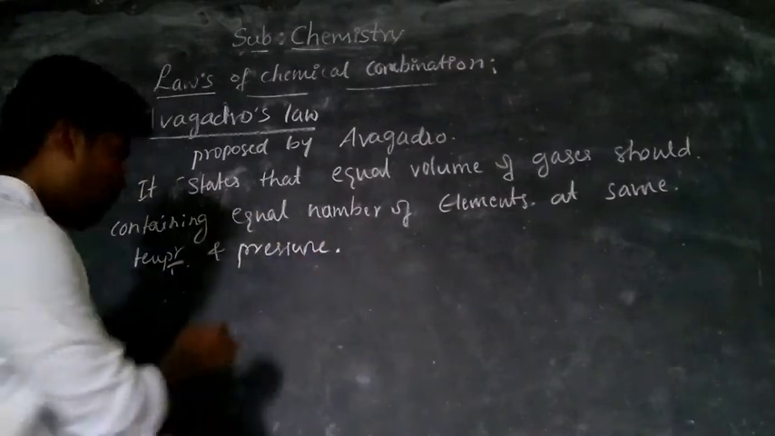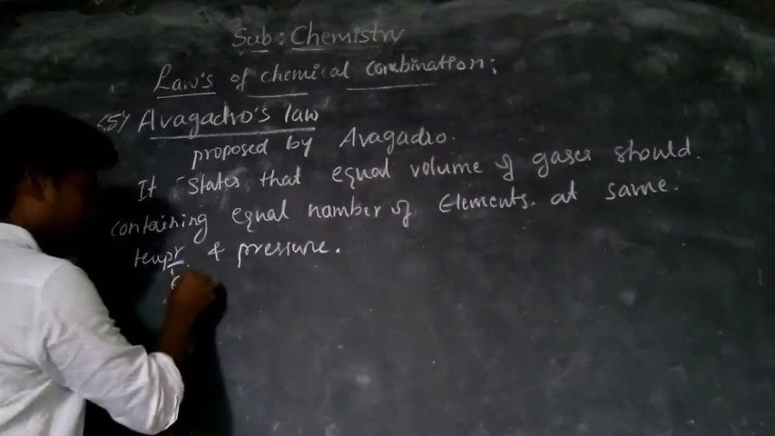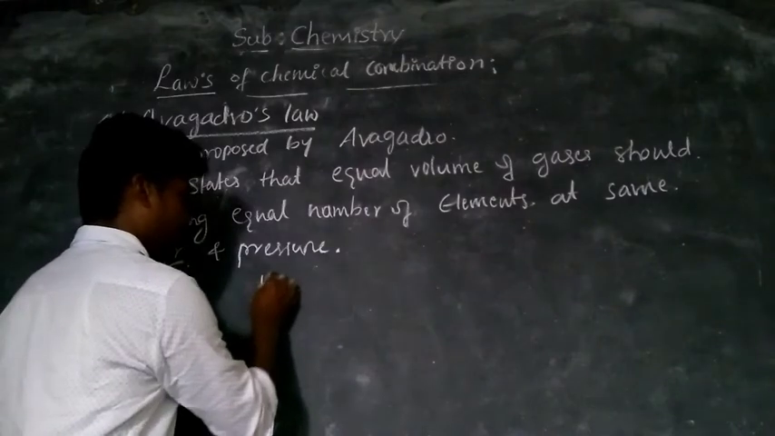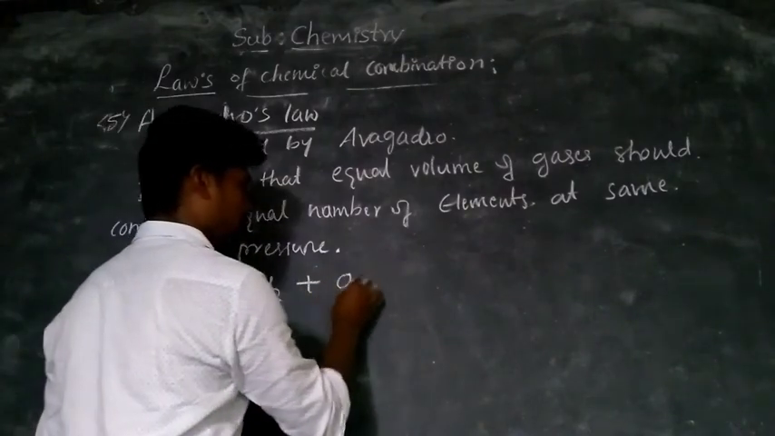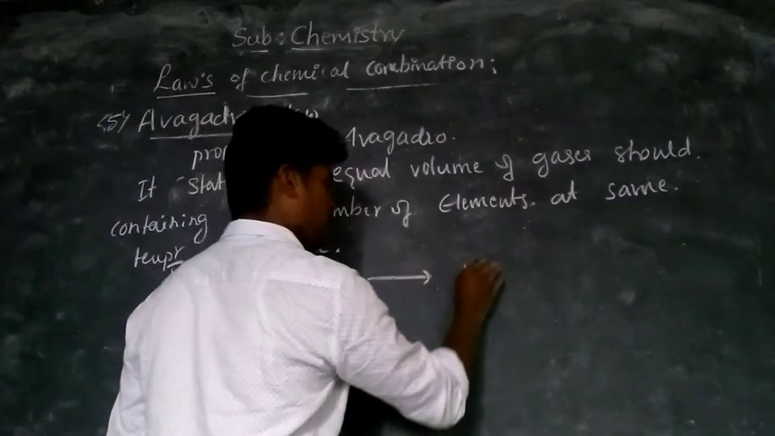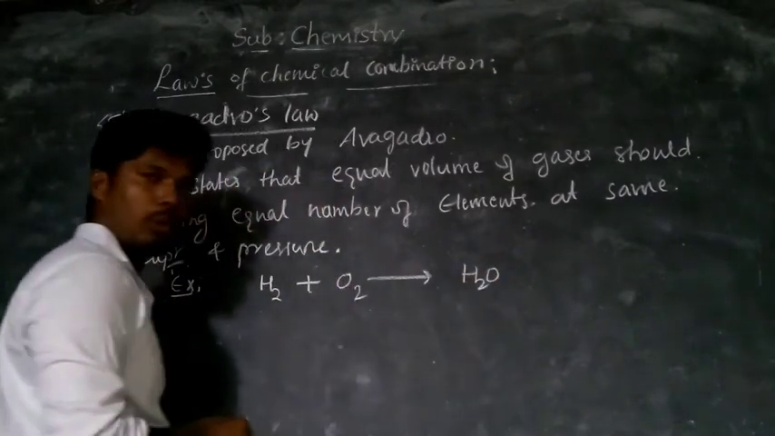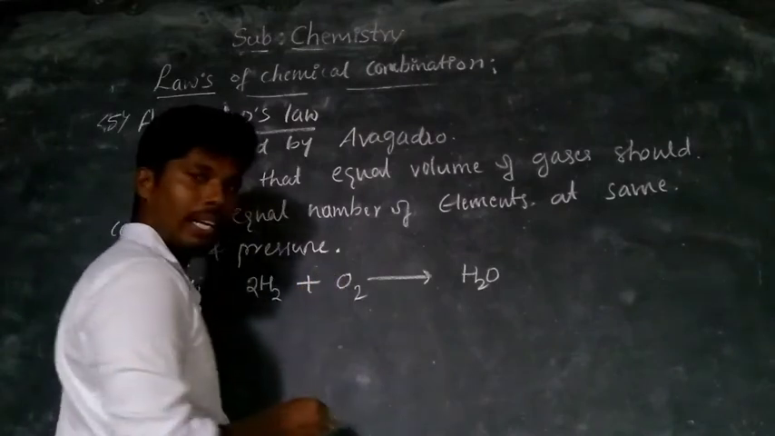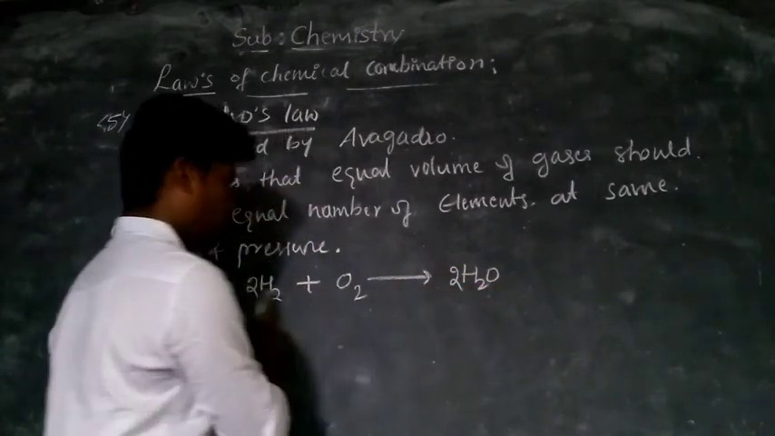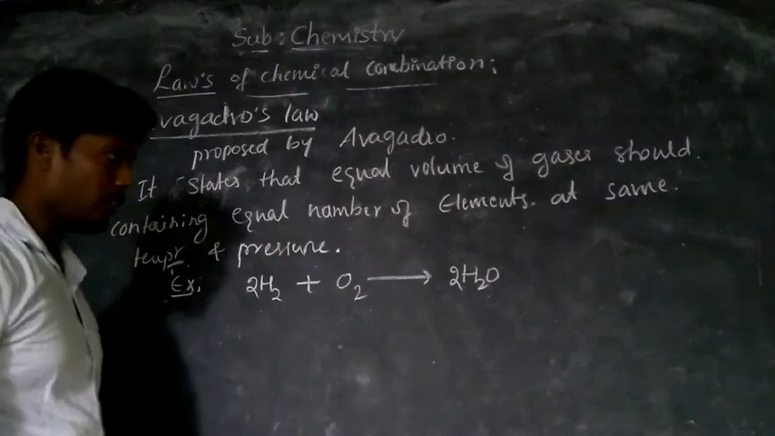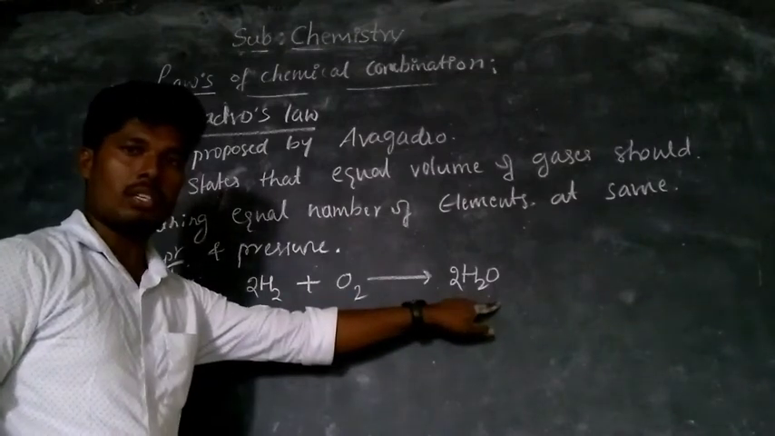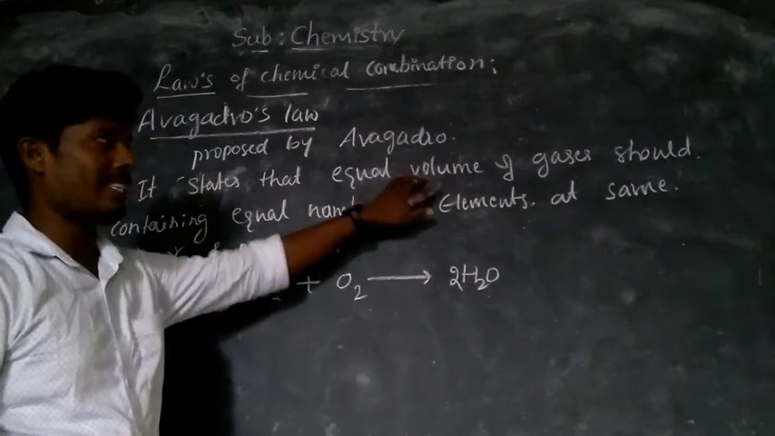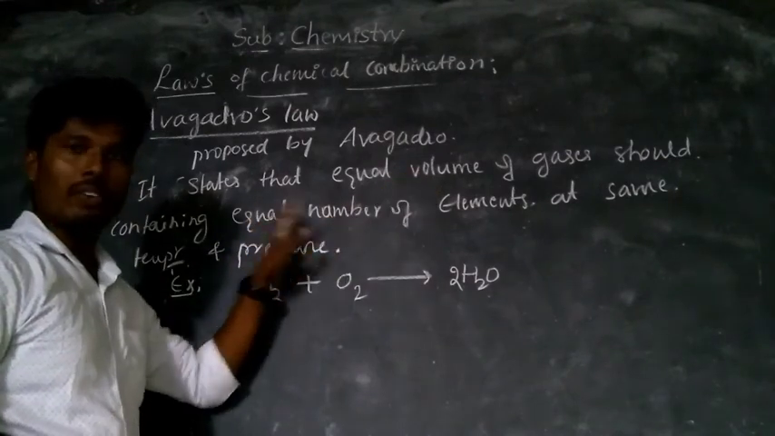Now observe an example. Let's take the formation of water. H2 plus oxygen gives H2O. After balancing the equation, you get 2 H2O, water. Now observe, at the same temperature and pressure, the volume of gases is proportional to the number of molecules.